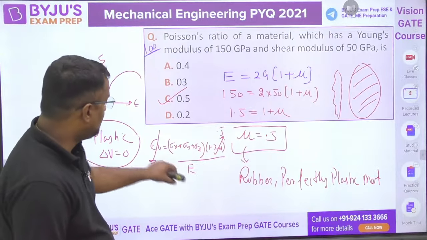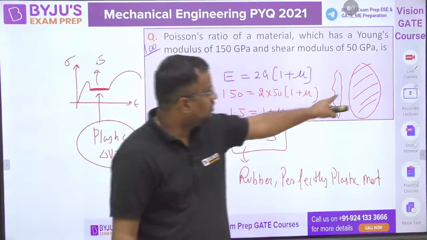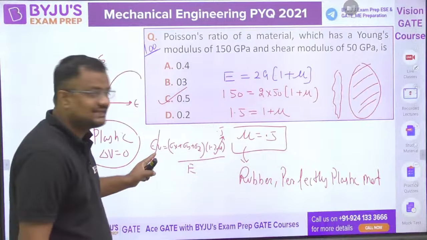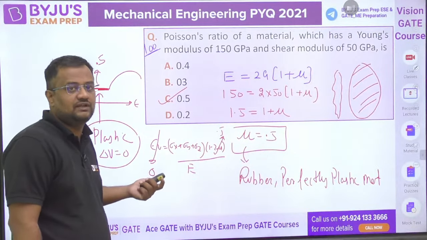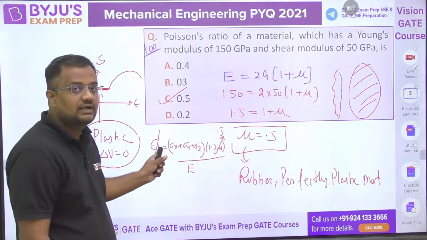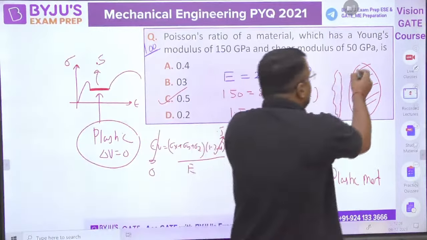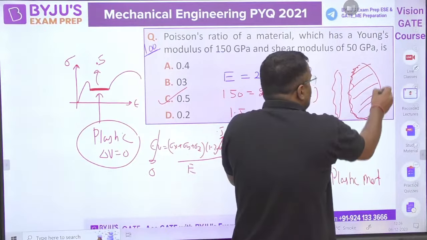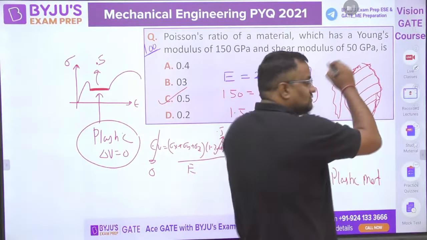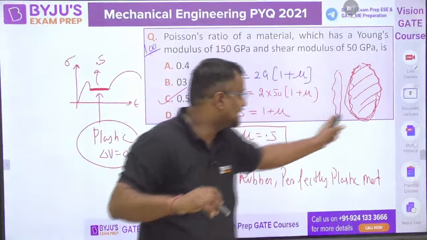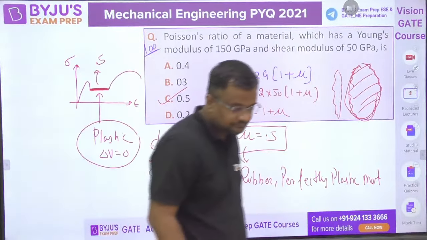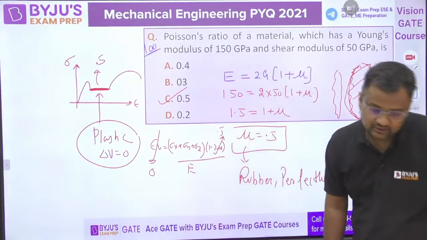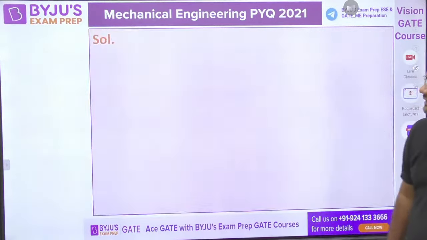Because even if the volume of the rubber balloon is changing, this formula is not for the inside. That inside volume you study in the pressure vessel chapter, thin sphere, thin cylinder. This formula is for the material. Even when filling with air, the material volume is not changing. Thickness will be reduced. If the length is increased, thickness will be reduced. Got it? Mani, Anitek, Shauvik, Krishna, everyone got it?